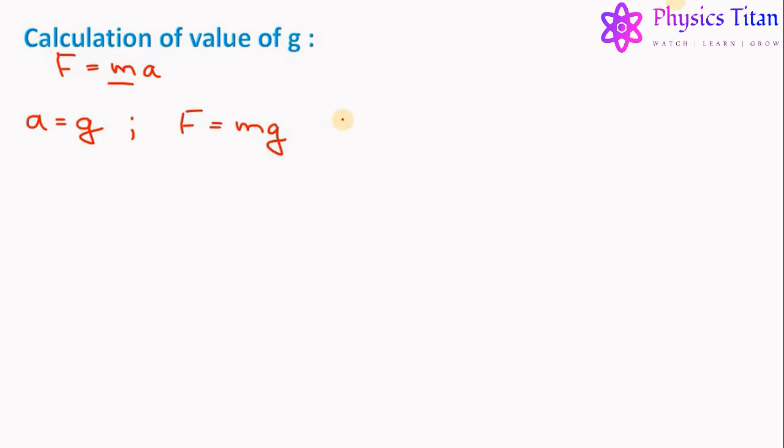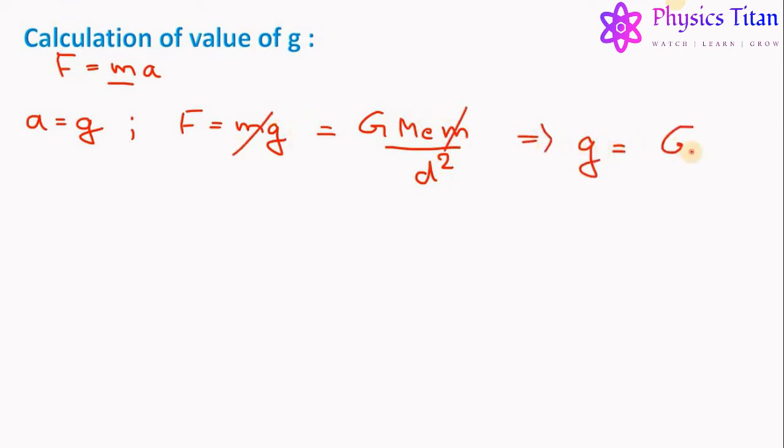We also know that the force acting on a body which is under free fall is nothing but the gravitational pull of the earth, which is given by G, mass of earth, mass of object upon the square of the distance between the object and the center of the earth. Now from here we get g equals G mass of earth upon d square.